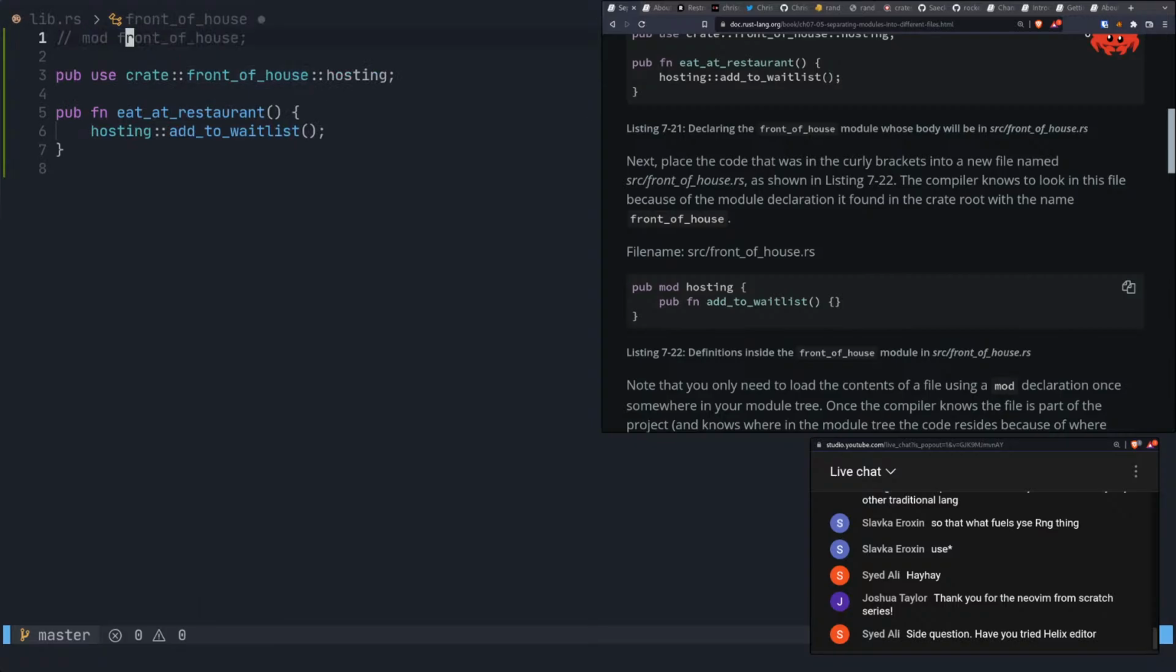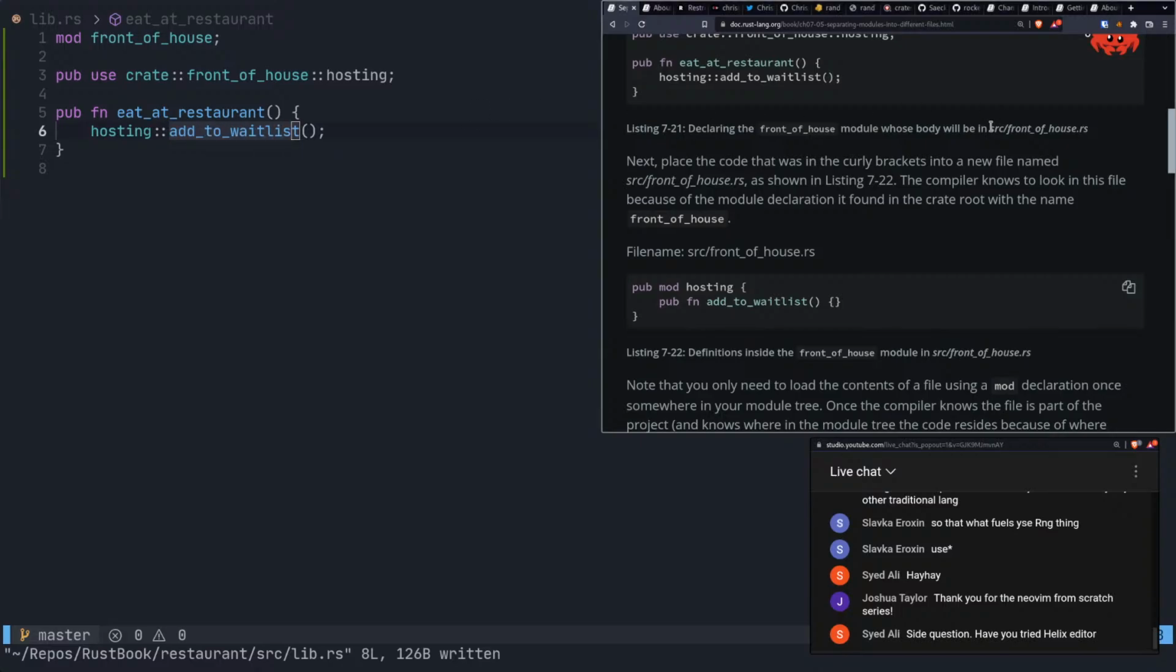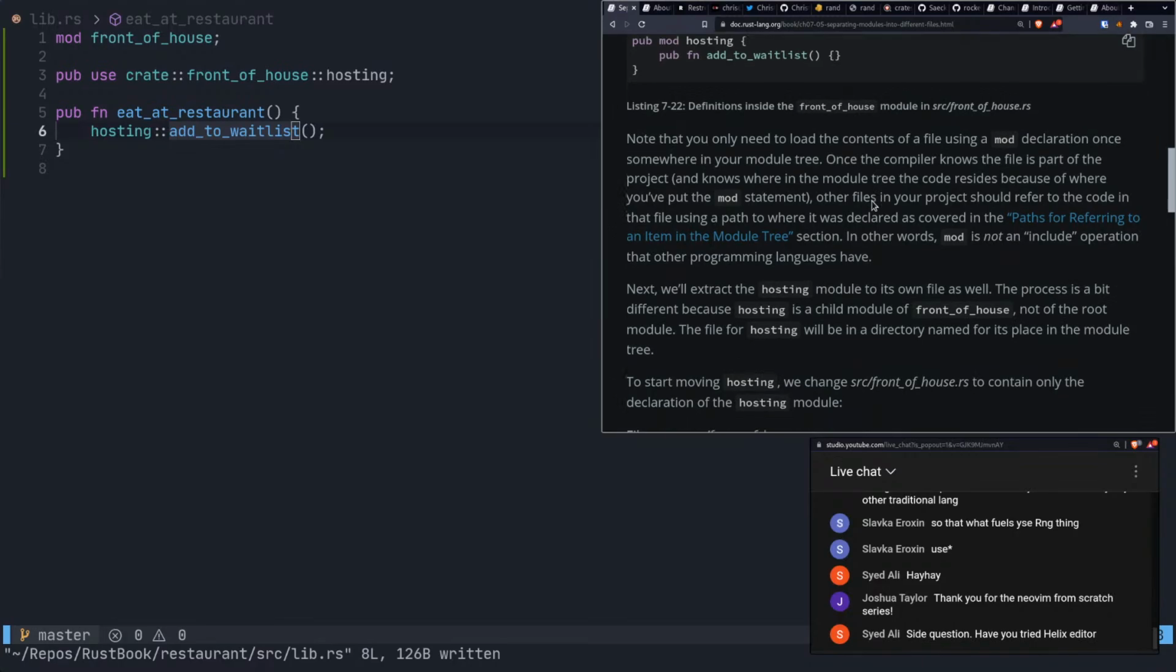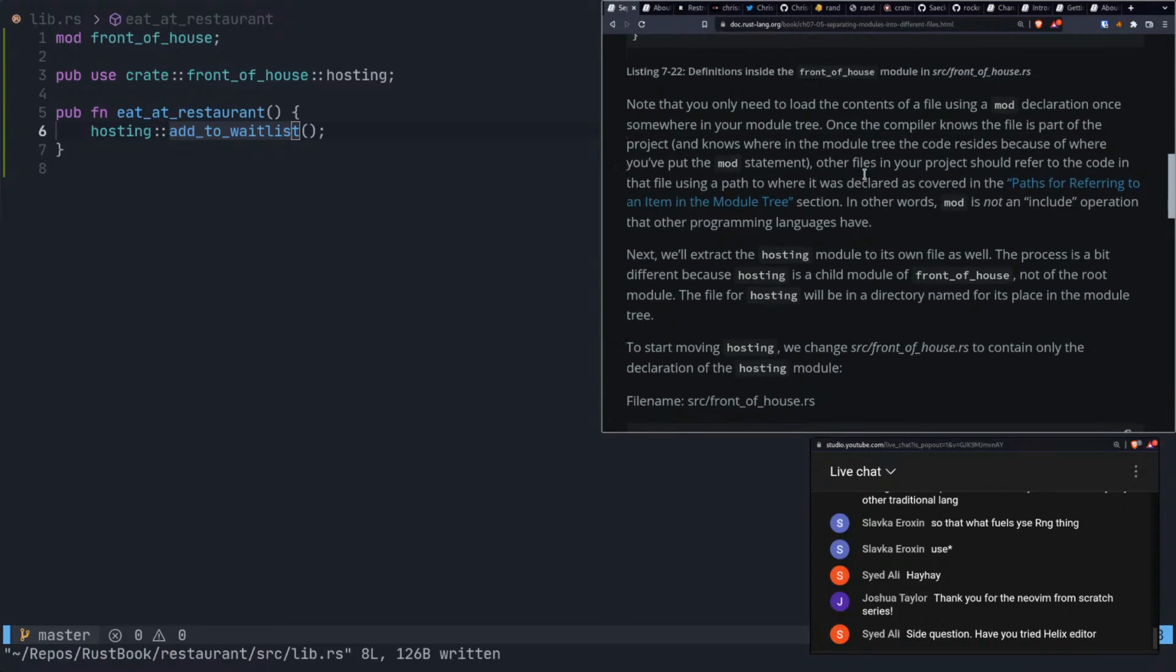Now we pull that module in here. If we don't do that, then front_of_house is not available to us. So anyway, we pull it in, and then we have access to public hosting, and also then we have access to the public method add_to_waitlist. Contents, all right, let's see.